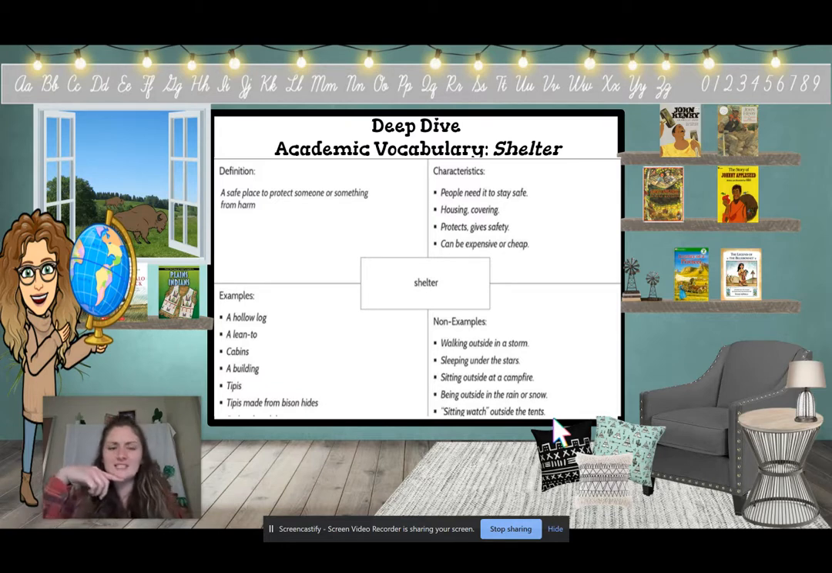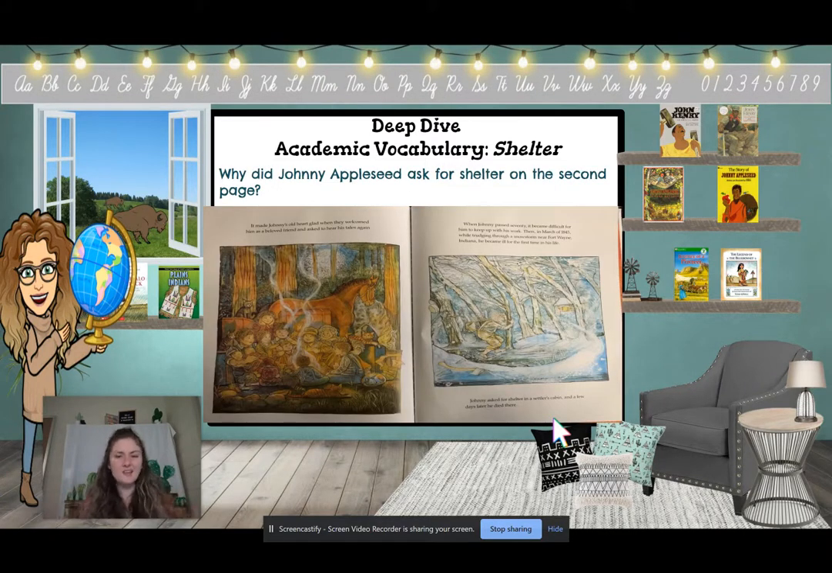Ooh, who had to sit watch in Journey of a Pioneer? Who sat watch while people were sleeping? The men, right? The pioneer men. They sat watch to protect their people in wagons. All right, so using our knowledge of what a shelter is and what examples of a shelter are, I want us to listen to this last page, and I want you to answer this question in the puzzle.